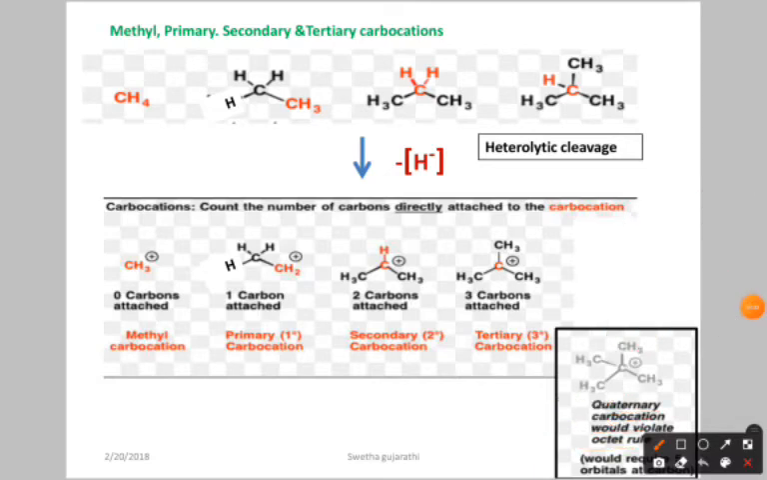So we have the methyl carbocation, primary carbocation, this is secondary carbocation, and this is tertiary carbocation. These are the types of carbocations.